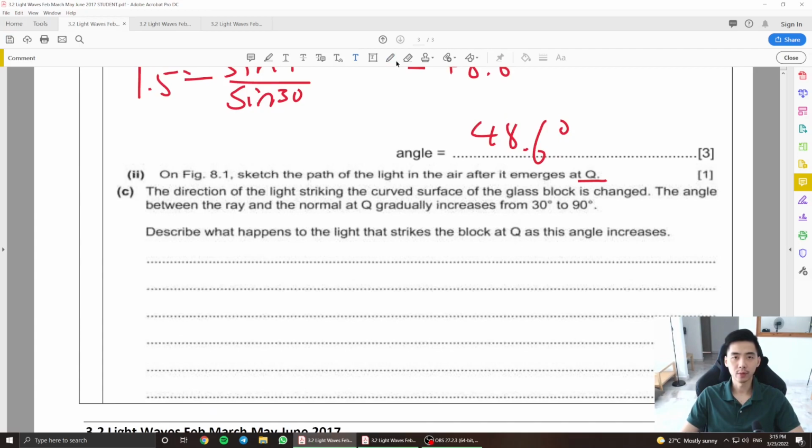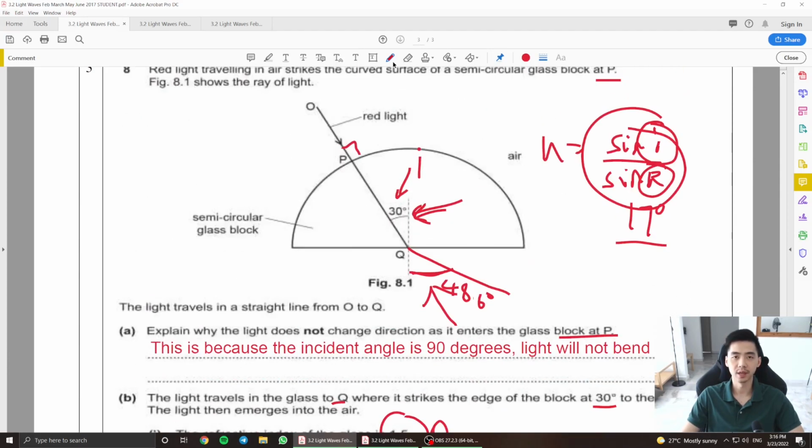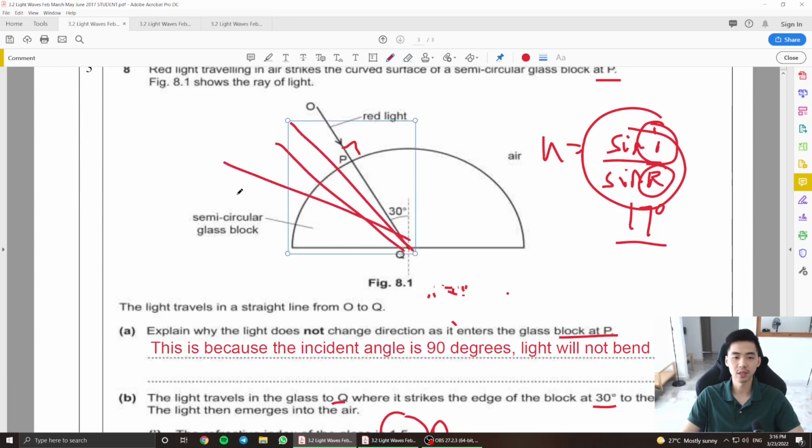The direction of the light ray striking the curved surface of the block is changed. The angle between the ray and the normal gradually increases from 30 degrees to 90 degrees. Describe what happens to the light that strikes the block at Q as this angle increases. So this question is basically saying that this angle here is gradually increasing. It's going to increase to 40, 50, 60, 70, 80, and then finally 90 here.